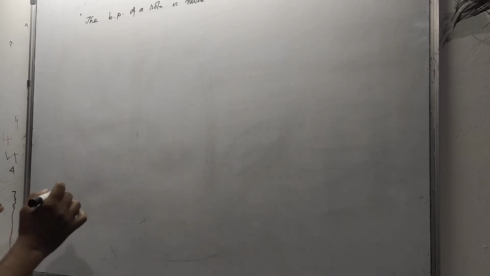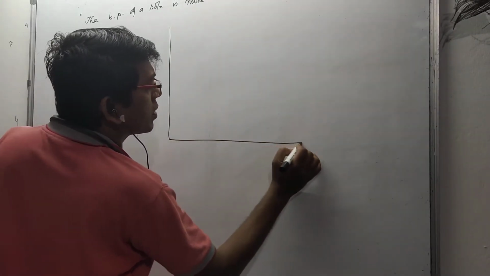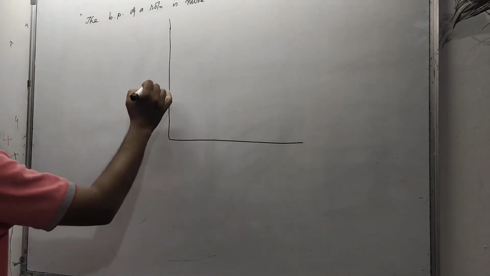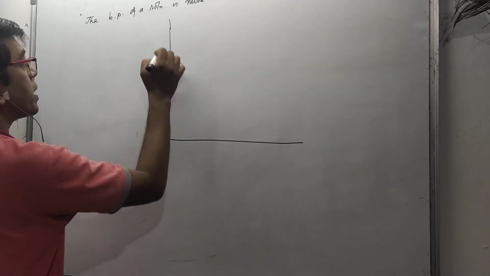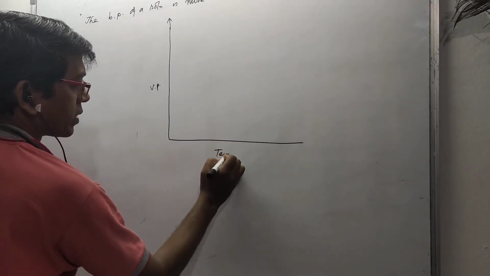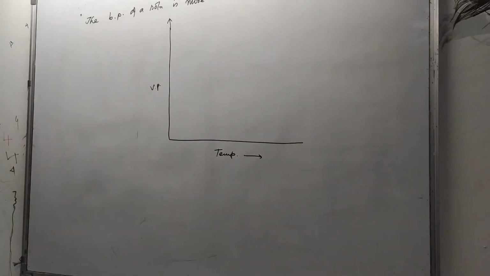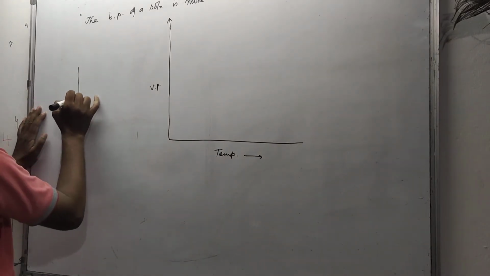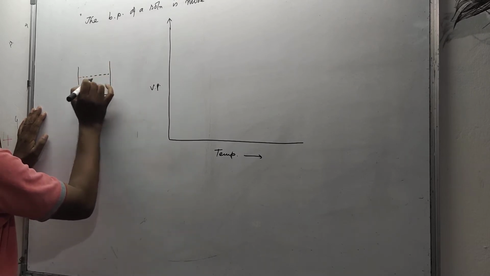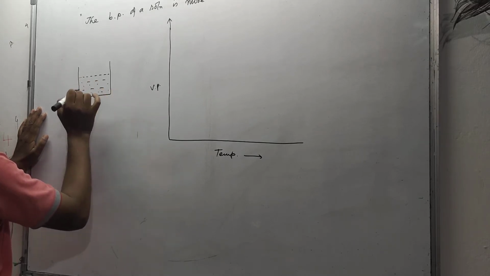Okay, just take this graph. Let us try to draw a graph. So here you see the y axis is vapor pressure and the x axis is temperature. This way temperature is increasing. So this is a pure liquid, right?